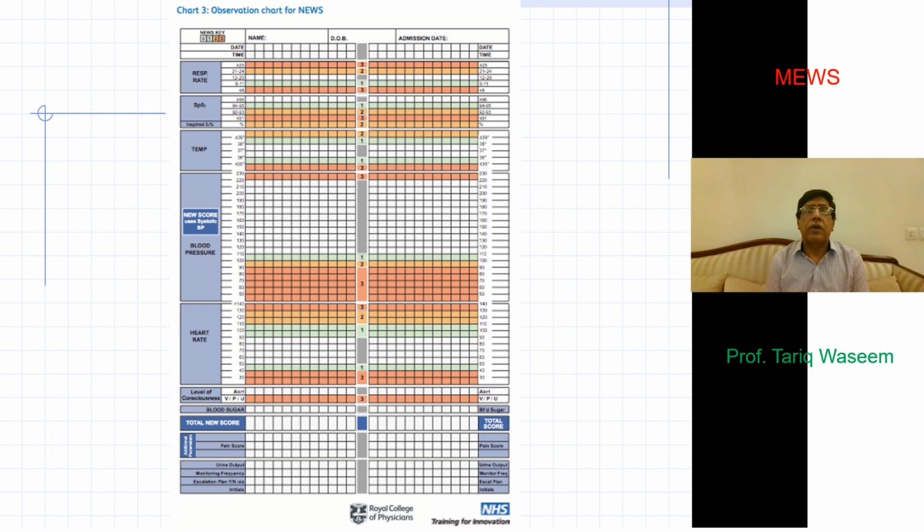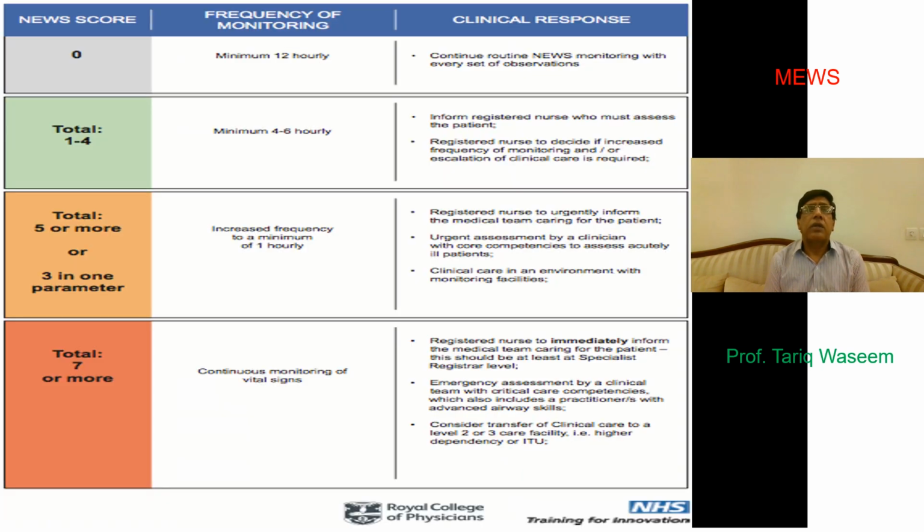This is the kind of chart which can be made, or you can simply take help from the nurse's notes or the initial morning report and convert it. Once again, if the MEWS score is 0, the frequency of monitoring has to be 12 hourly, and the patient can be observed on the floor. For 1 to 4, observation frequency has to be 4 to 6 hourly, and you have to inform your senior.